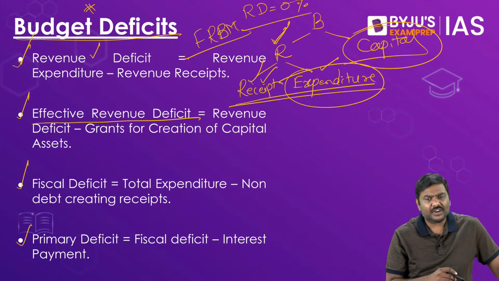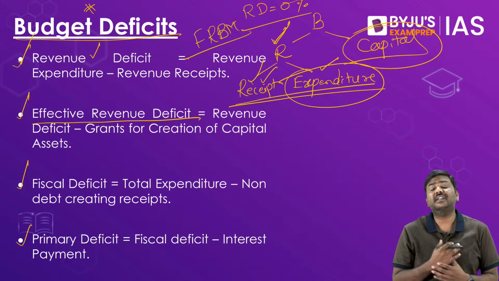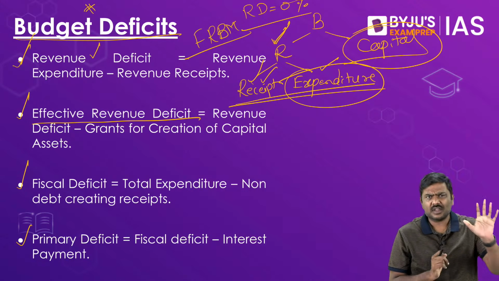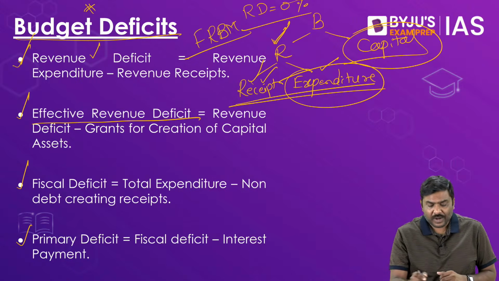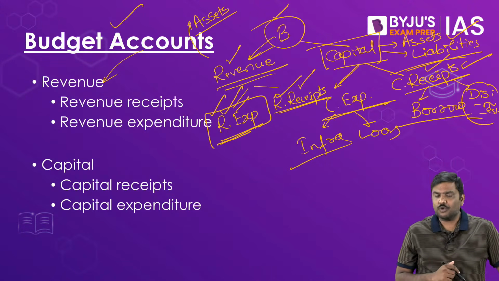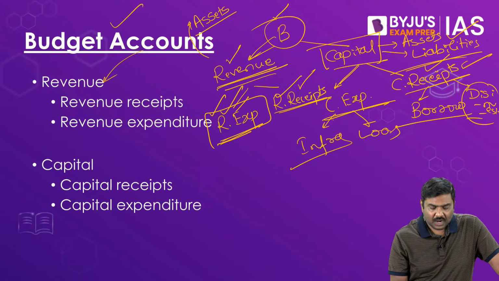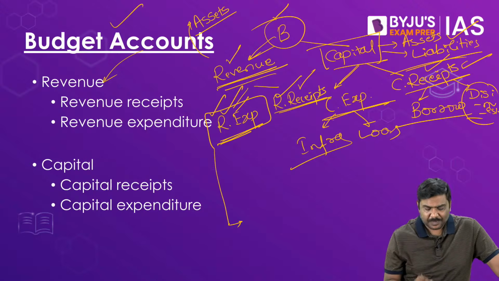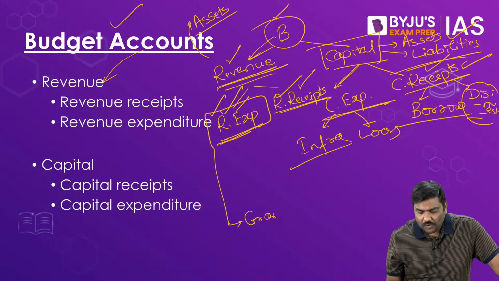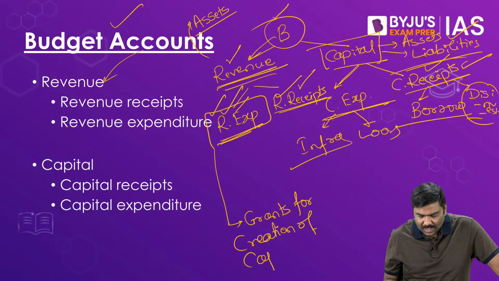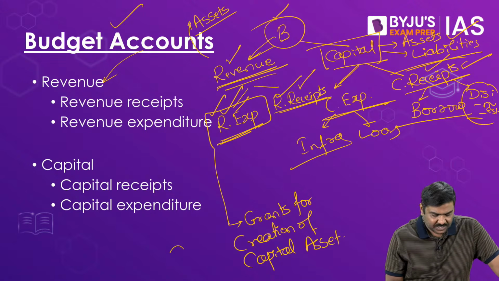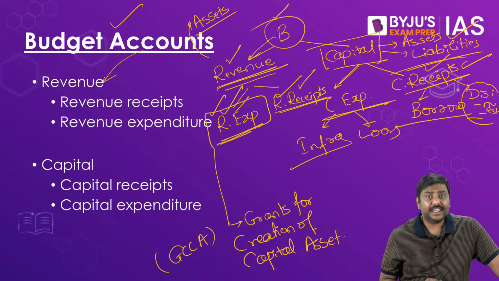Next one is effective revenue deficit, ERD. What is this effective revenue deficit? If you look at the revenue side in the budget, let me go back to the previous picture here. Under revenue expenditure, there is one expenditure called grants for creation of capital asset. This in short is written as GCCA.